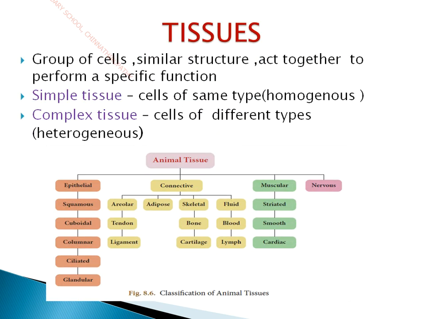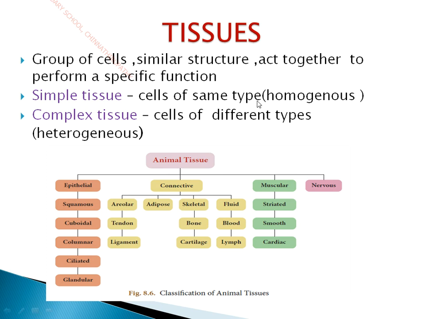So next, coming to tissues, here the group of cells which are similar in structure and act together to perform a specific function are called tissues. So tissues are nothing but a group of cells combined together to perform a specific function. It is called tissues.